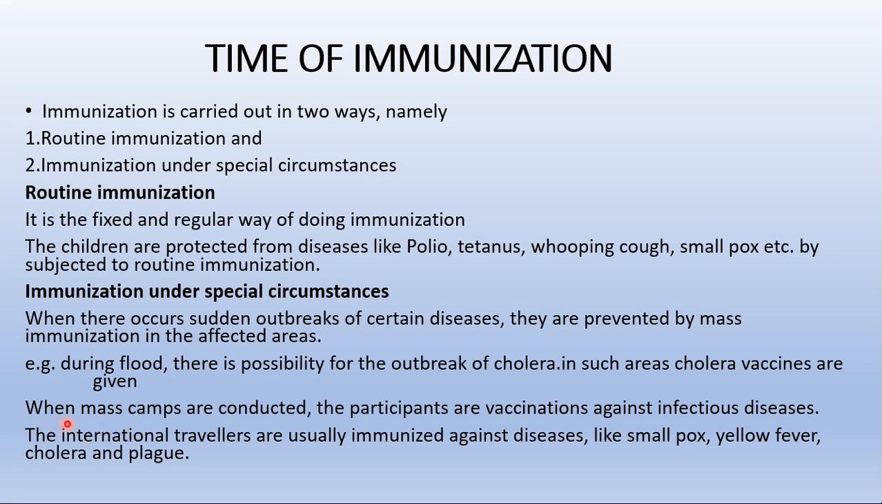Then, in the same manner, when mass camps are conducted, the participants are given vaccinations against infectious diseases. And not only that, international travelers, traveling by air, sea and land to all parts of the world for commercial, cultural and recreational purposes, are usually immunized against diseases like smallpox, yellow fever, cholera and plague. So these are the special circumstances where we get this immunization. This is all about the time of immunization at which we take the vaccines.